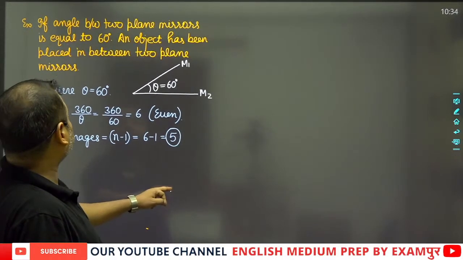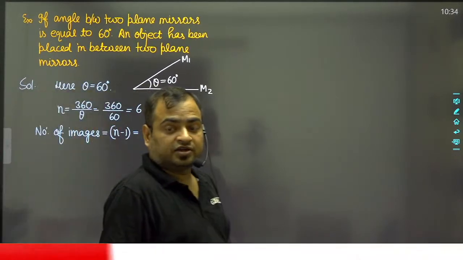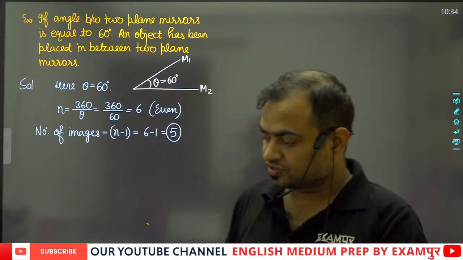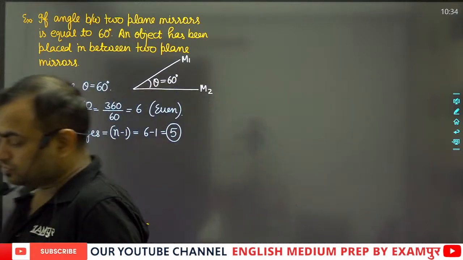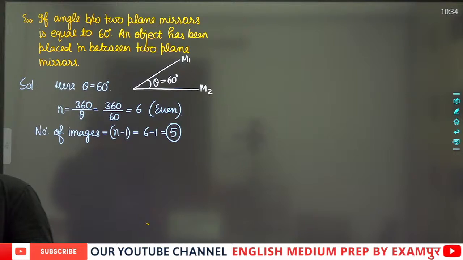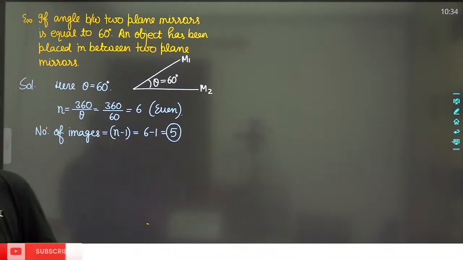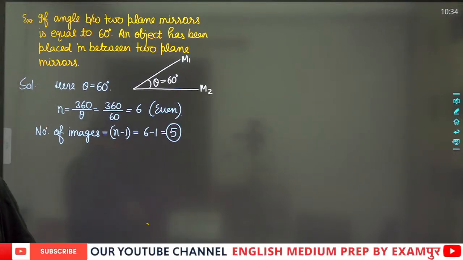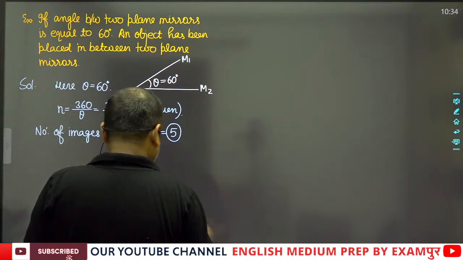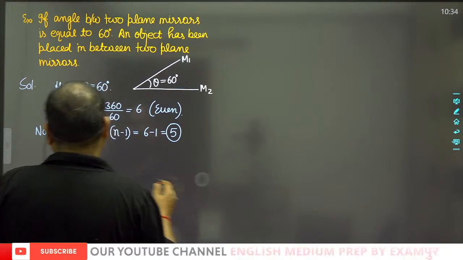Suppose that the angle between the two mirrors is equal to 72 degrees.